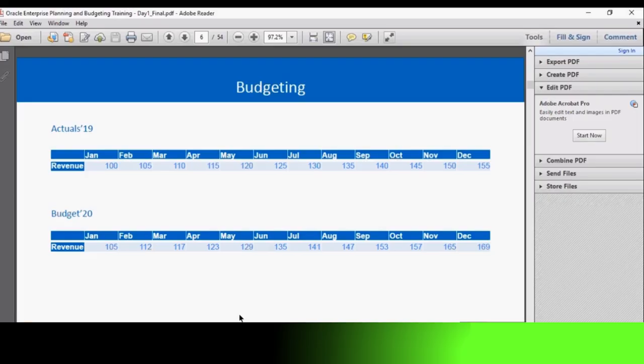So considering seasonality here, maybe in Jan, actuals 2019, we have 100 as the revenue, and instead it is 105. And coming to budget, as it is increasing, budget will be showing greater revenue in the future. We will increase some amount, 105 and 112, and strive to reach that particular budget in the future of FY20. This way a budget can be prepared and future estimates can be done.